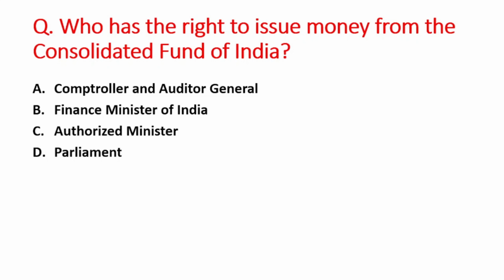A option is Comptroller and Auditor General of India, B is Finance Minister of India, C option is Authorized Minister, and D option is Parliament. So right answer is option D, that is Parliament.